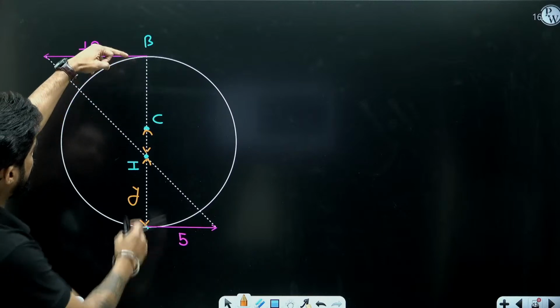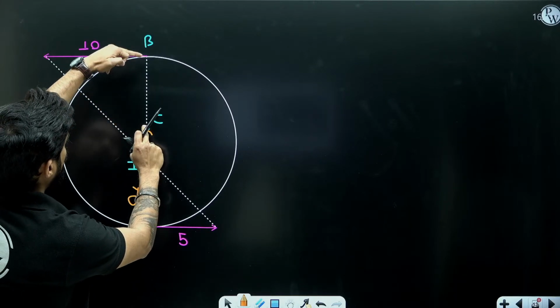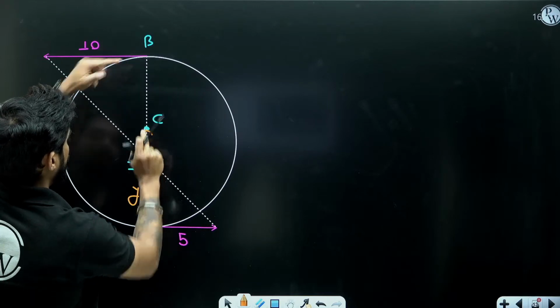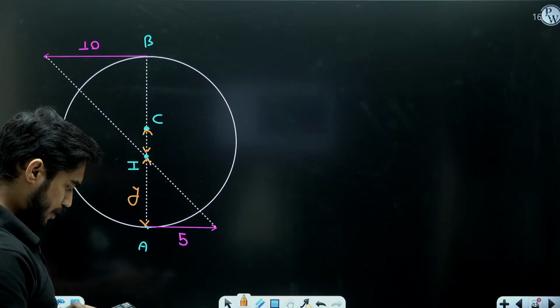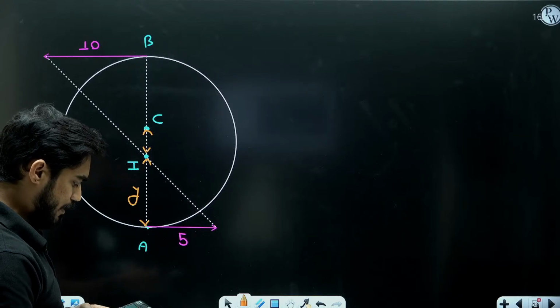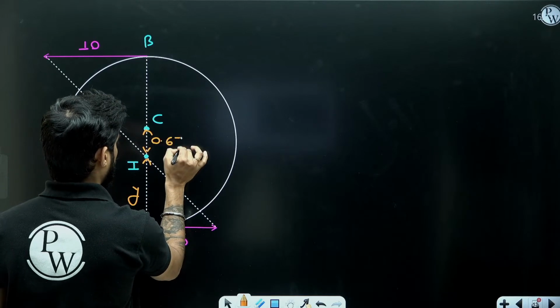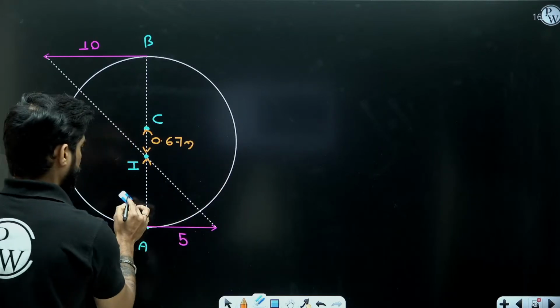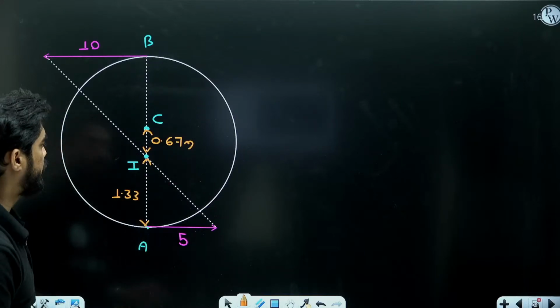Well, this is 4 minus y and this is 2 meter. So 4 minus y minus 2, that is 4 minus 1.33 minus 2. So this distance is 0.67. Right? This is 1.33 and this is 0.67.